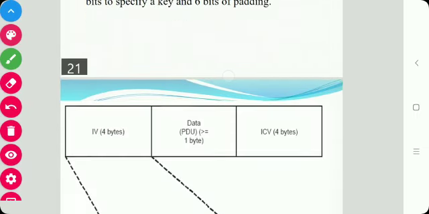Next is the WEP data frame. This is the WEP data frame, which consists of the IV, the initialization vector of 4 bytes, the data, that is the PDU, of greater than or equal to 1 byte, and the ICV of 4 bytes.